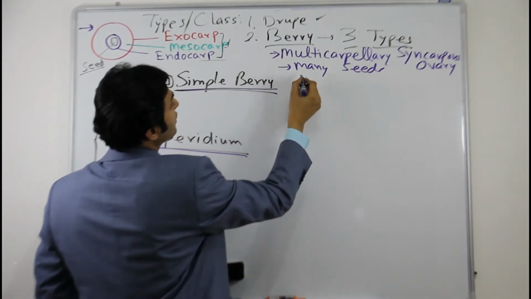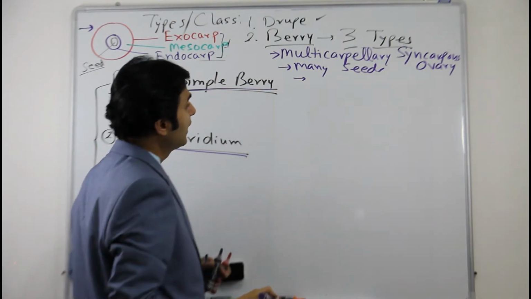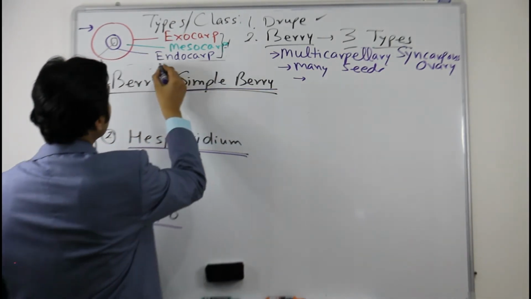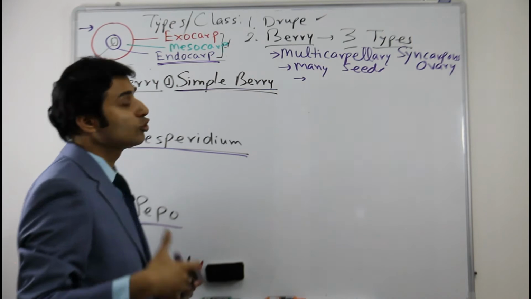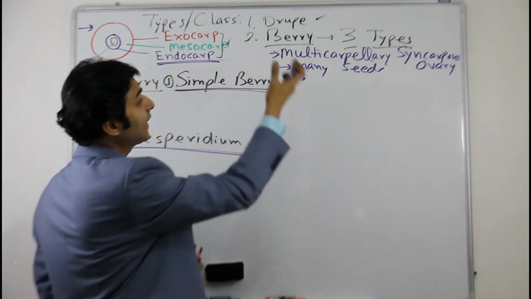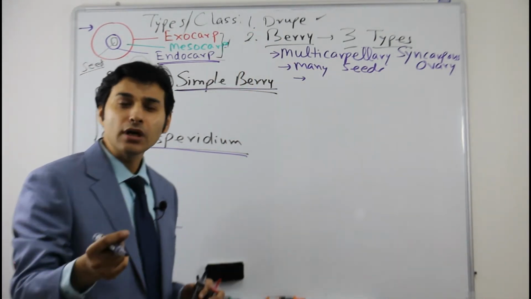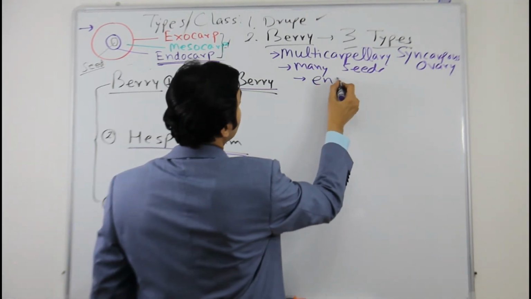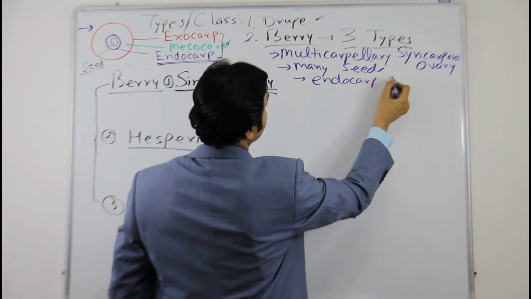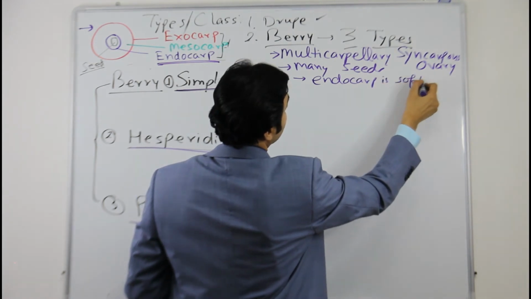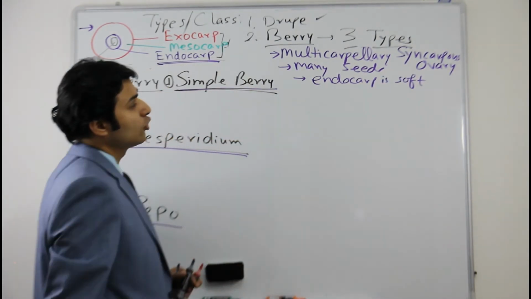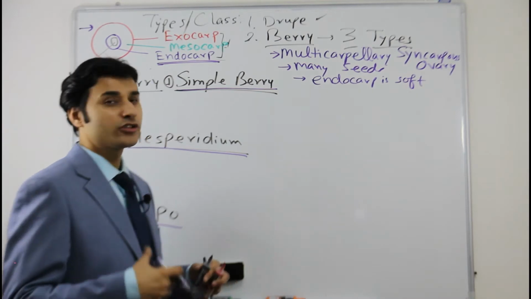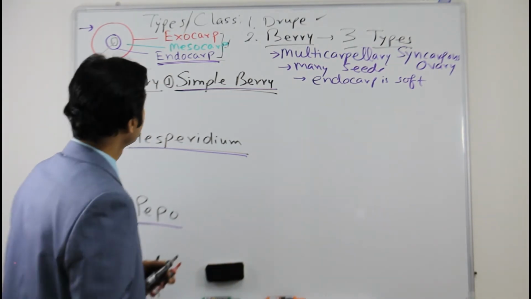The third distinguishing feature, also most important, is that the endocarp is not hard and stony as you found in drupe. The endocarp is soft. Sometimes it is often not even easily distinguishable.